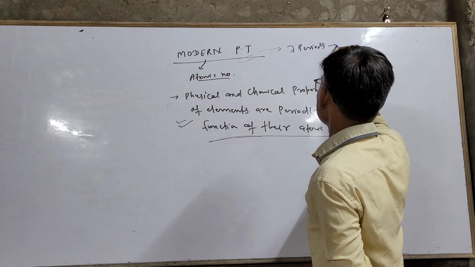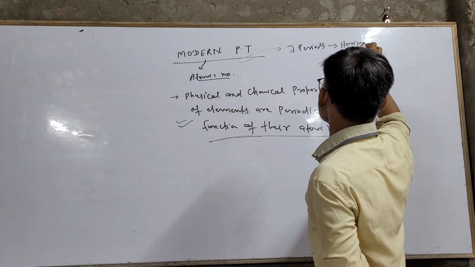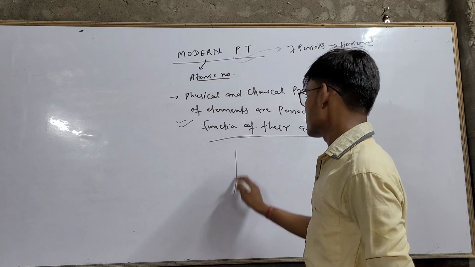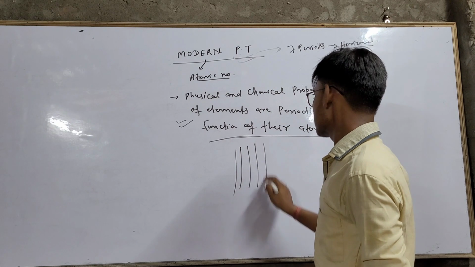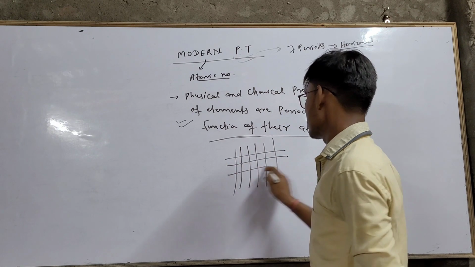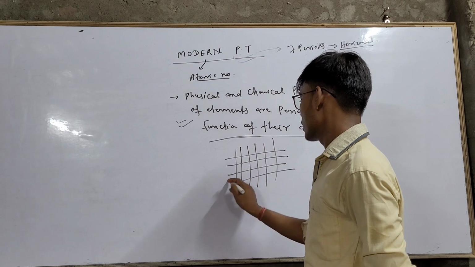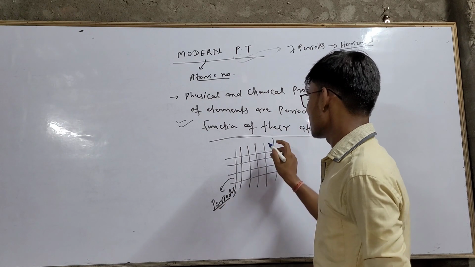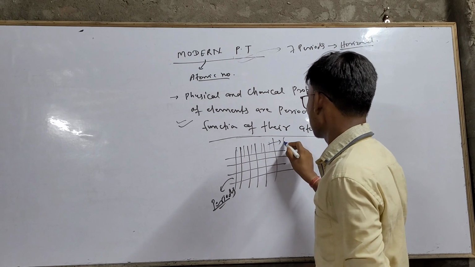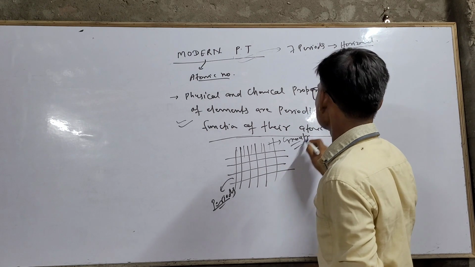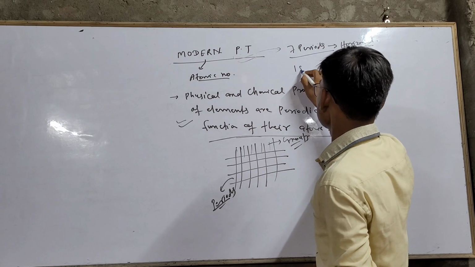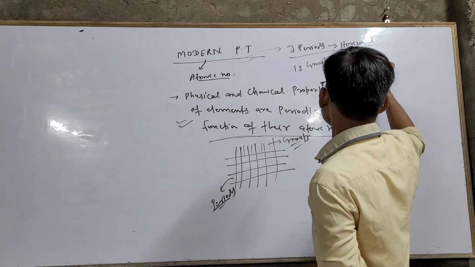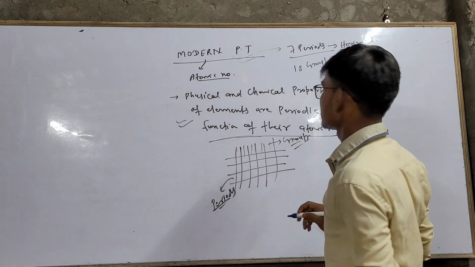What are periods? Period means horizontal line. If you look at the periodic table, you will get 2 types of lines. First, vertical lines, and second, horizontal lines. These horizontal lines are called periods. Horizontal lines in the periodic table are known as periods, and these vertical lines are known as groups. And the modern periodic table has 7 periods and 18 groups. What are groups? Groups are vertical lines in the periodic table.